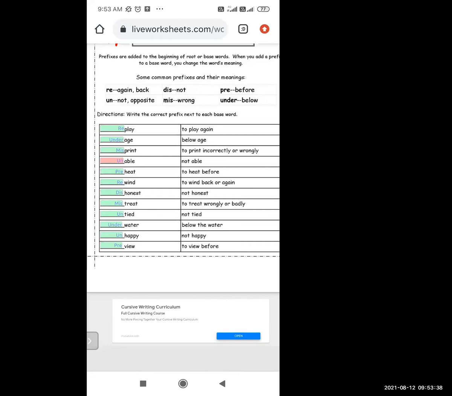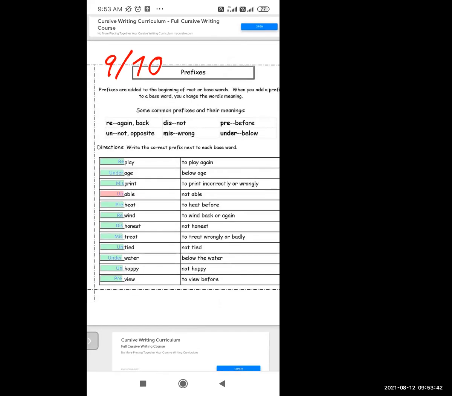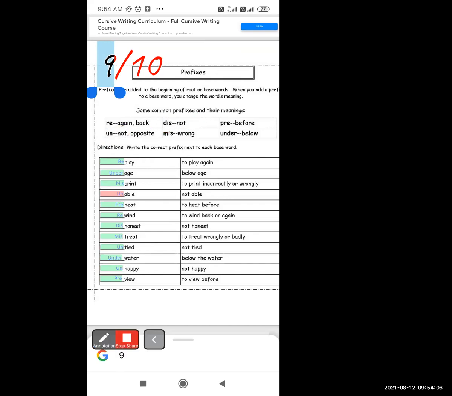So let's find out whether our answers are wrong or right. Here it is showing everything right in green, like 9 out of 10. But why is it showing that unable is wrong? Because it's a computerized print, and sometimes it shows like that. Not able, unable we can also write, because dis is used for not, and un is also used for not. So disable and unable both have the same meaning. So you can consider it right.